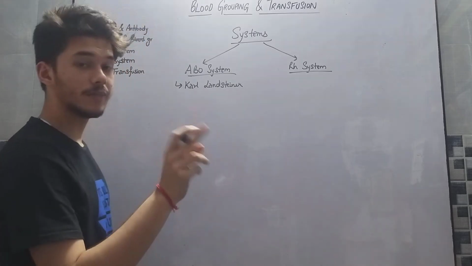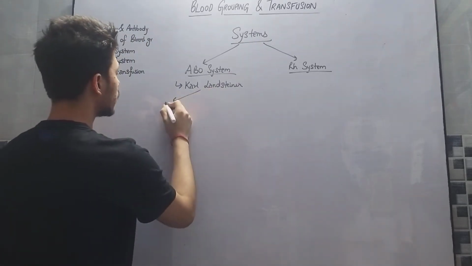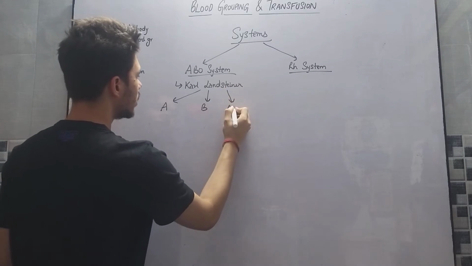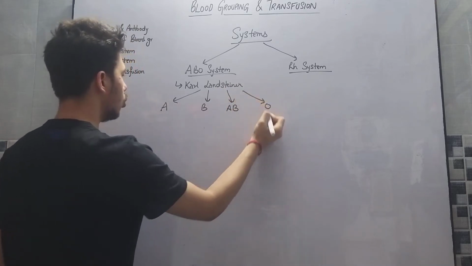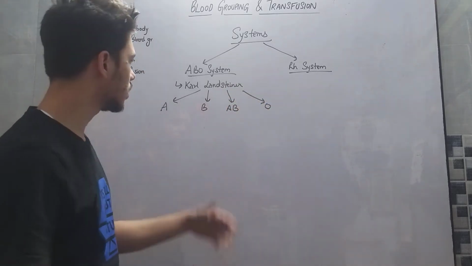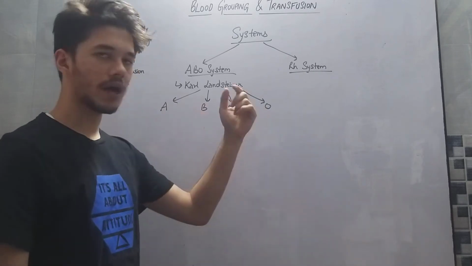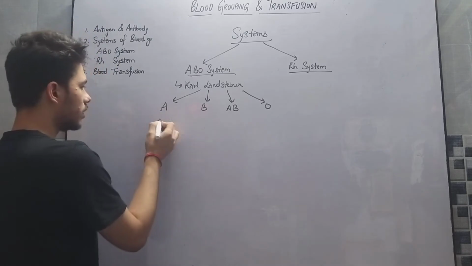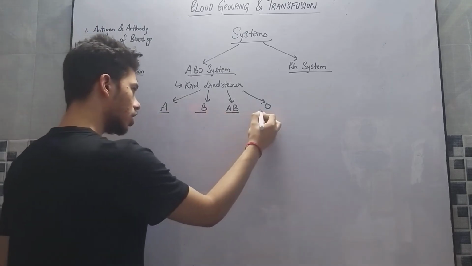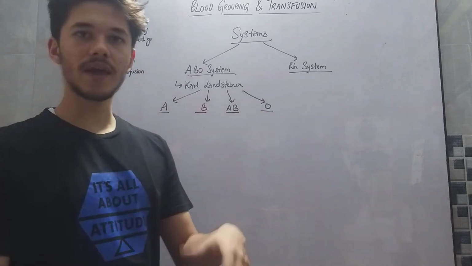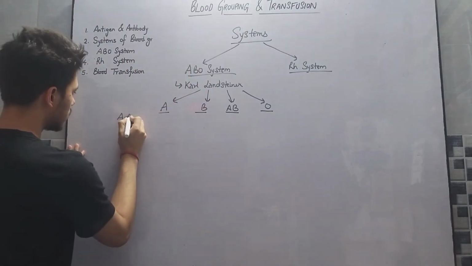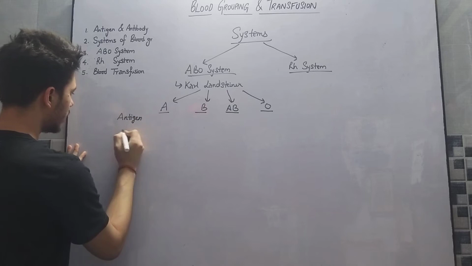Now ABO system is further divided into blood group A, B, AB and O. 4 blood groups: A, B, AB and O. So these blood groups are categorized according to the antigens and antibodies present. So antigen and antibody.